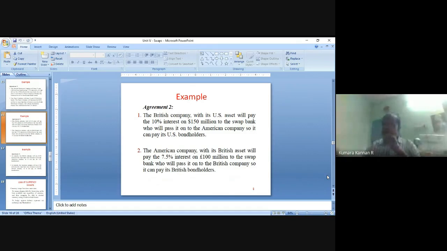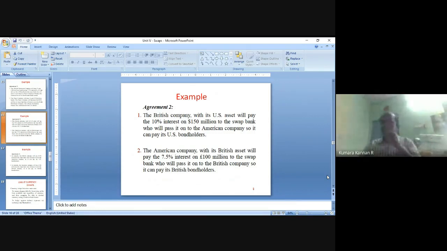US Piper Company has raised $150 million, right, at the rate of 10% interest, to give to the British Petroleum Company. They raise this $150 million in the market, right? So this 10% interest on $150 million is like $15 million every annum.